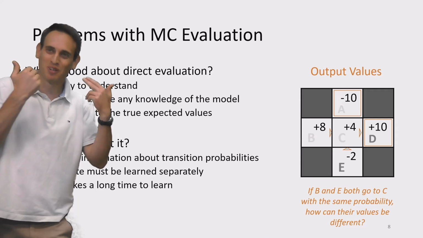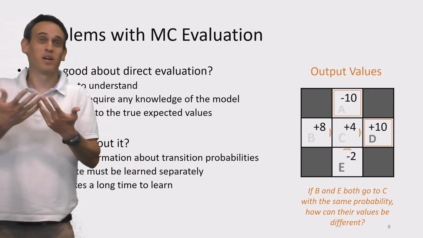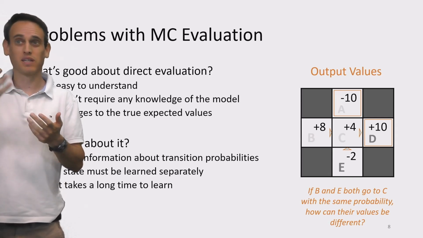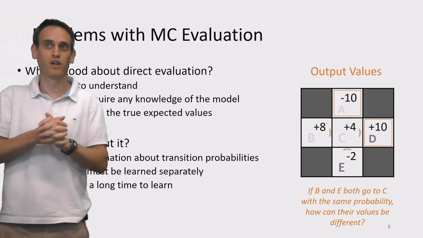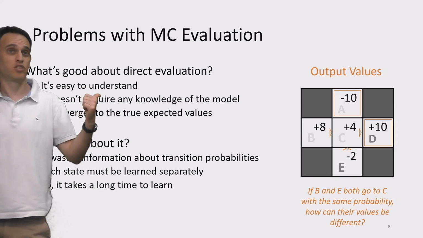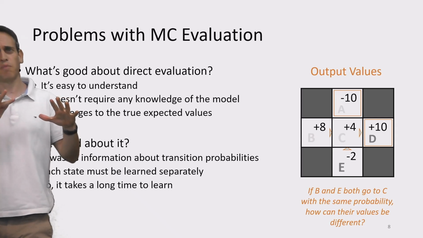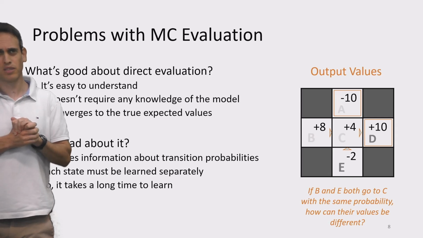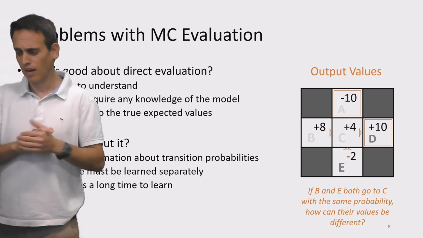The Markovian property, correct. Once we're at C, it doesn't matter how we got to C, right? The expected sum of rewards from being at C is, according to what we saw so far, +4. So it can't be, based on the knowledge that we saw so far, that B and E are different. Okay, so this is just an example where a Monte Carlo approach might miss some information.